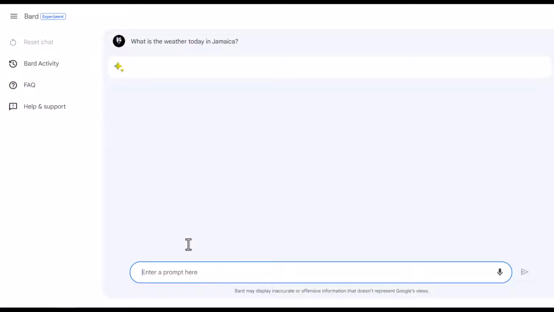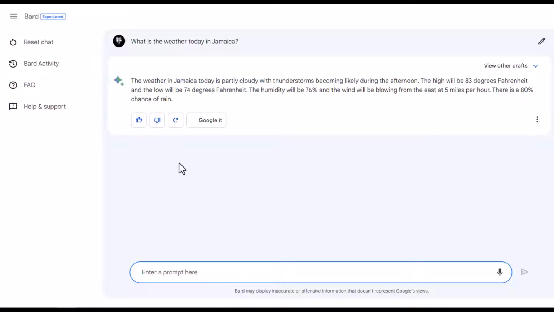So if we type what is the weather today in Jamaica, now Bard will actually give us statistics or data on that. Whilst if we should use ChatGPT, it will tell you that it cannot provide you with real-time data or data past September 2021.